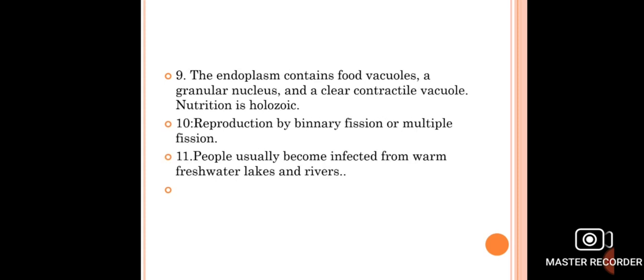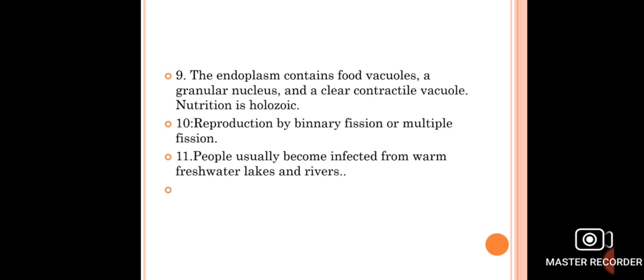Now, the endoplasm contains food vacuoles, nucleus, contractile vacuoles, etc. In case of amoeba, nutrition is holozoic, means completely animal-like nutrition. Reproduction takes place by binary fission or multiple fission.